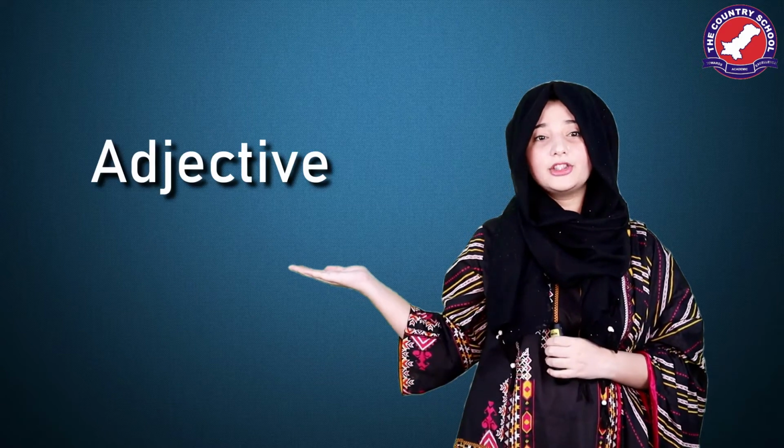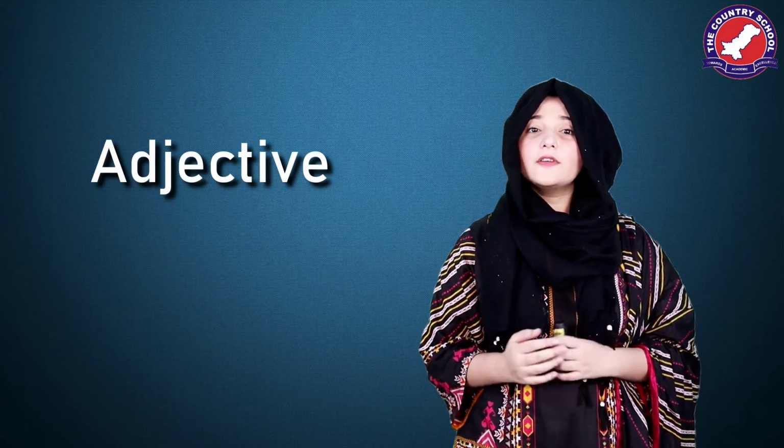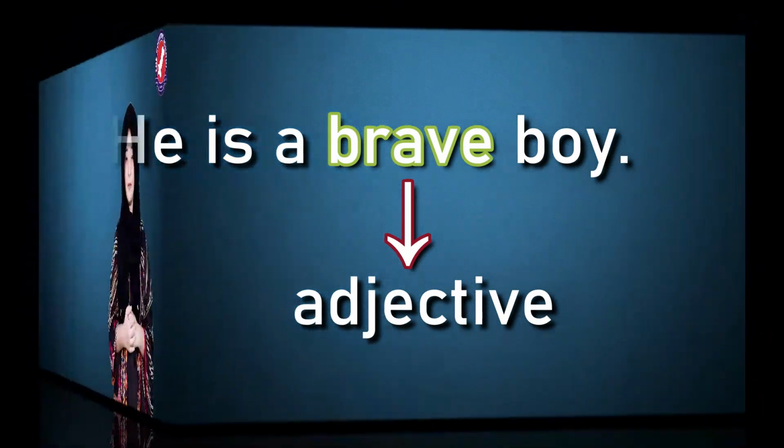Let's look into the next part of speech, that is adjective. Adjective is a word used to describe a noun or a pronoun. Let's understand it with an example. He is a boy. Here we are simply saying that he is a boy, but we are not describing anything about the boy. Let's rewrite the sentence with some description. He is a brave boy. Here we are describing the boy as brave, so brave is an adjective.